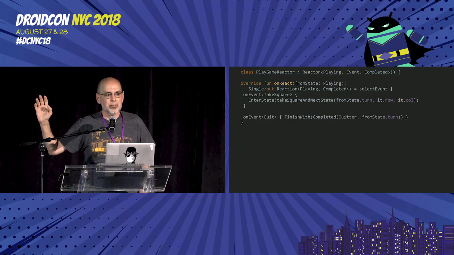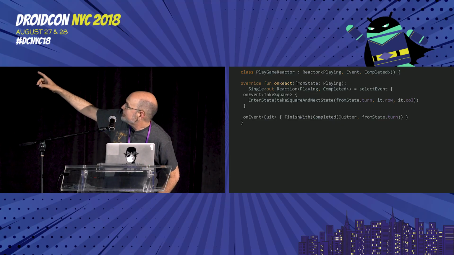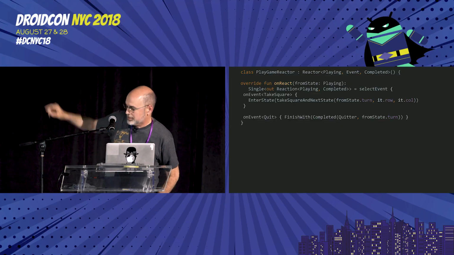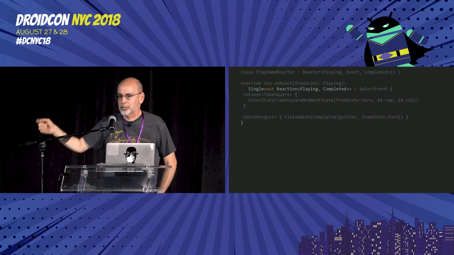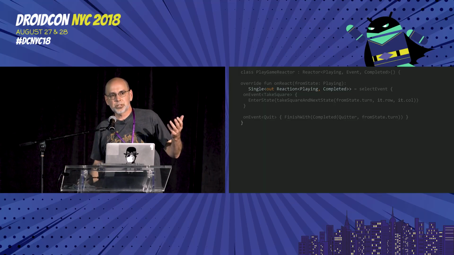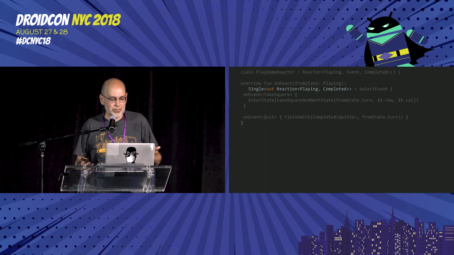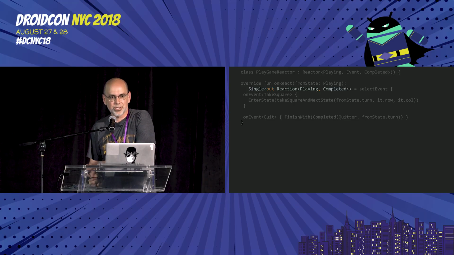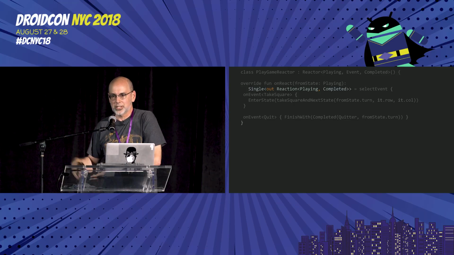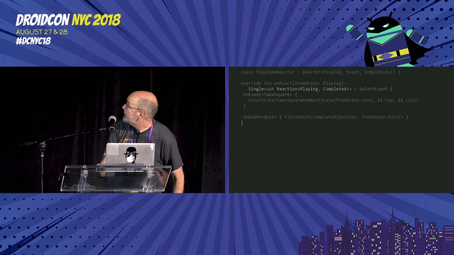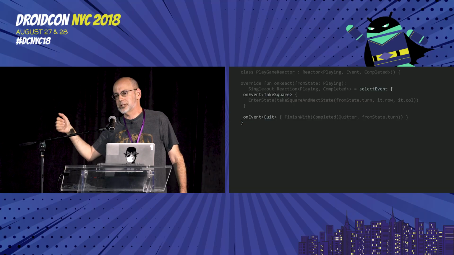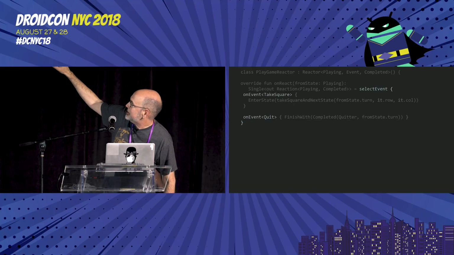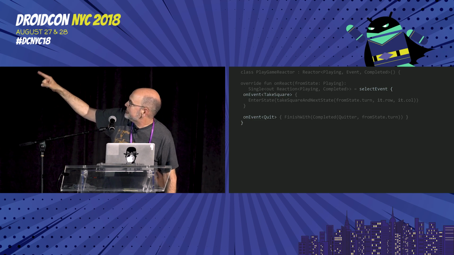Where we had a next state method, we now have an onReact method. We still get into the state that we're playing, but what we're returning from there is a single of reaction, not a single of promise of the state that we're going to go into, but a single of reaction is basically a union type, an OR type. We're either going to enter into a new state or we're going to finish with the completion type. That's what's going on there. And then Reactor also provides this tiny little DSL, which has operations like, what I would like to do is select events. I would like to hang around here and wait until I either receive a take square event or a quit event.